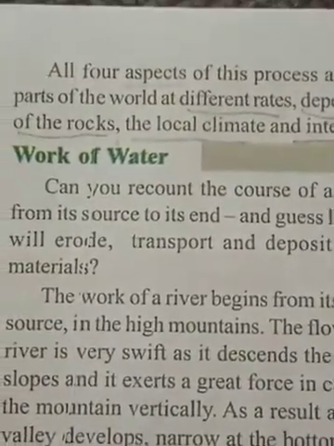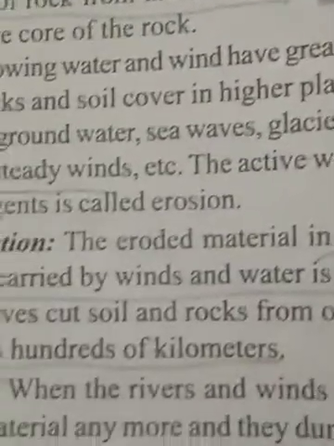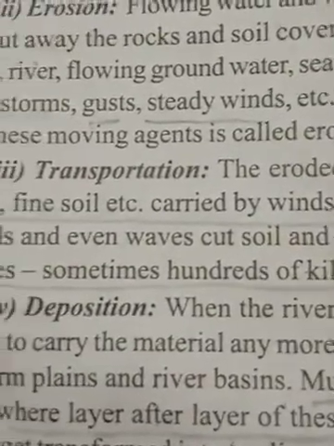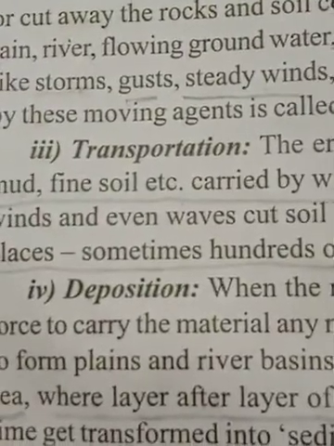In these situations, things can form like river basins, plains, and sedimentary rocks.